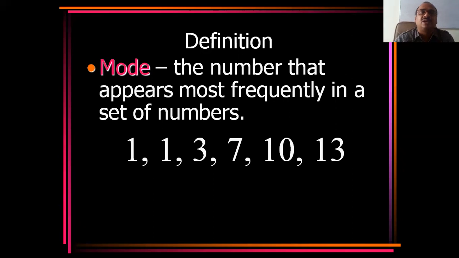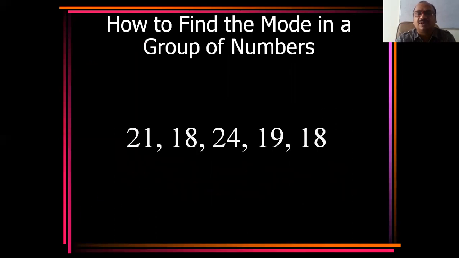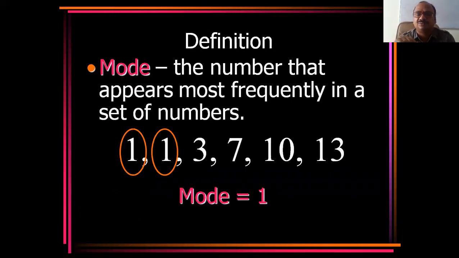The number that appears most frequently in a set of numbers is called the mode. Here, see, 1 is repeated, so I will conclude it as 1. That is the central tendency of this data. Mode is equal to 1. That's it. The remaining ones, 13, 130, let it be 900 or 1000, don't bother. Only the number which is repeating matters.